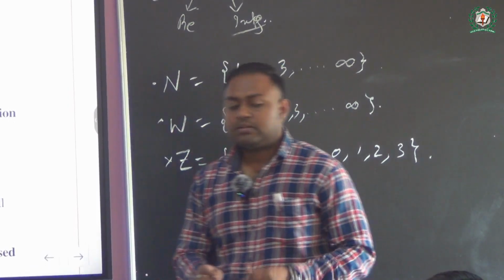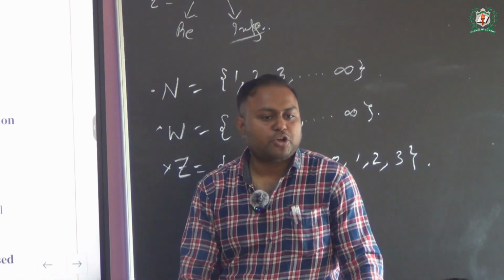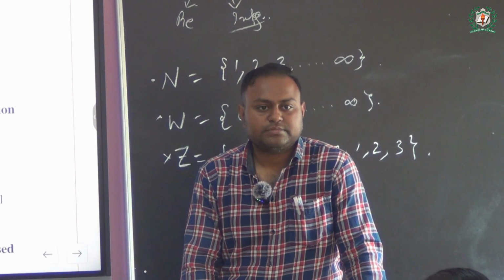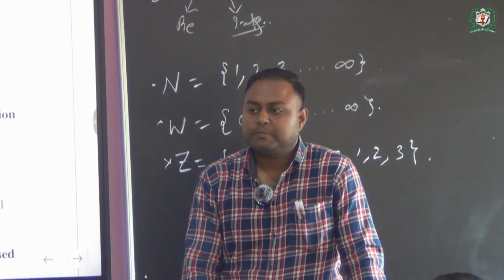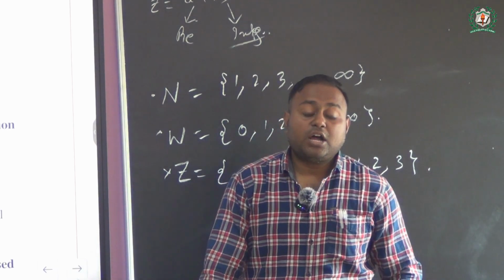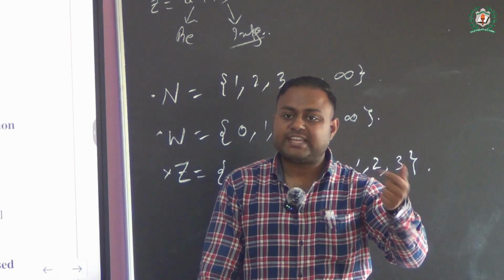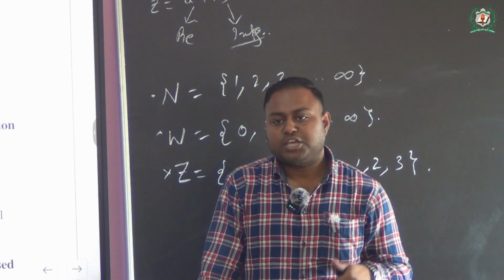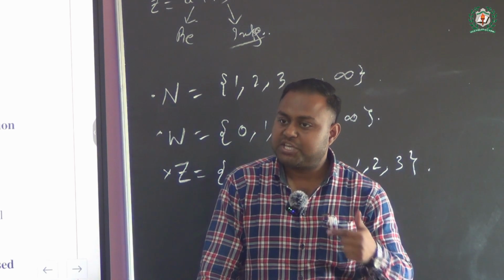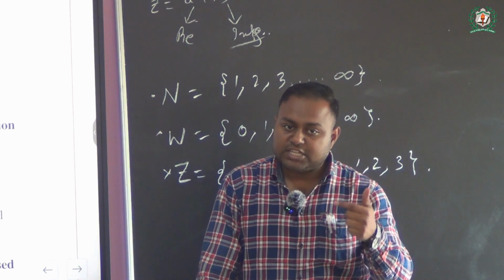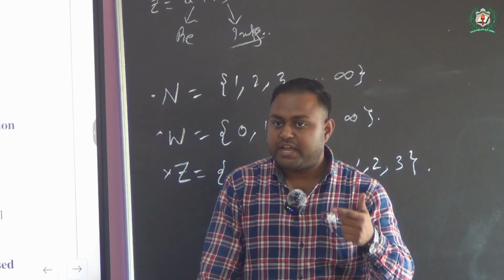So now we are coming to our most important topic, that is called a rational number. What is a rational number? Rational numbers are those numbers which exist in the form of p by q, or can be expressed in the form of p by q.